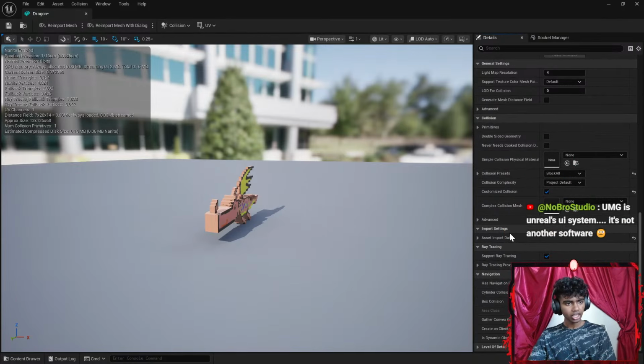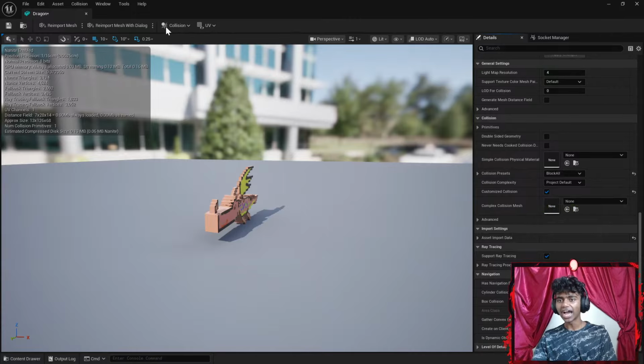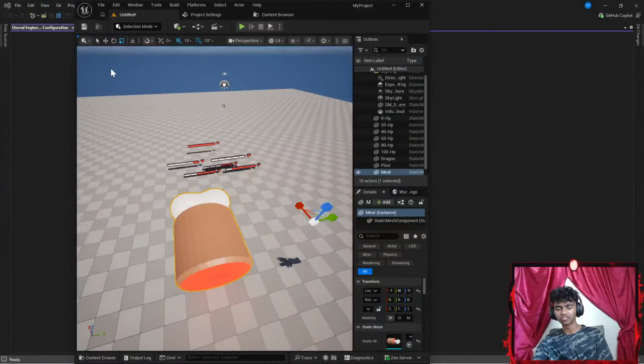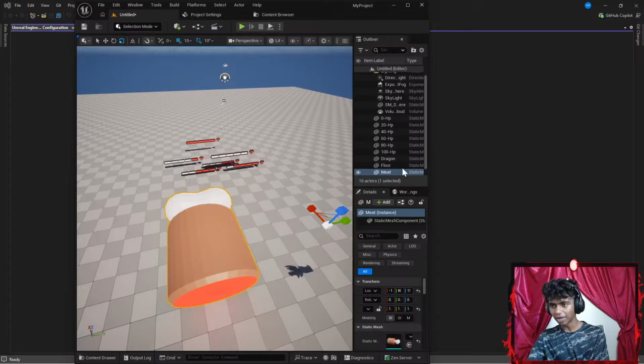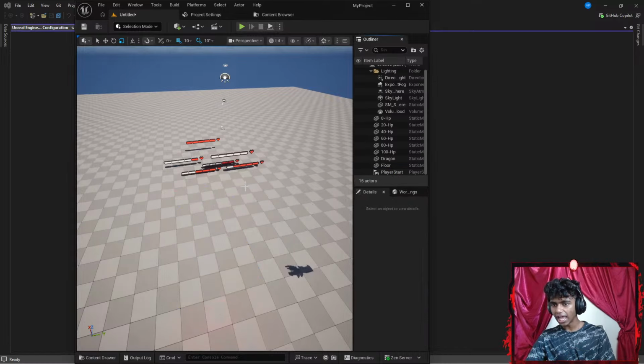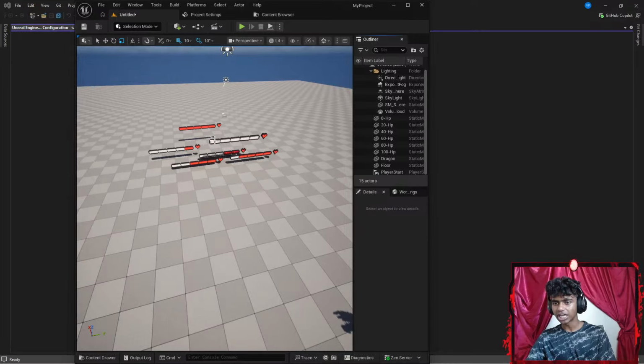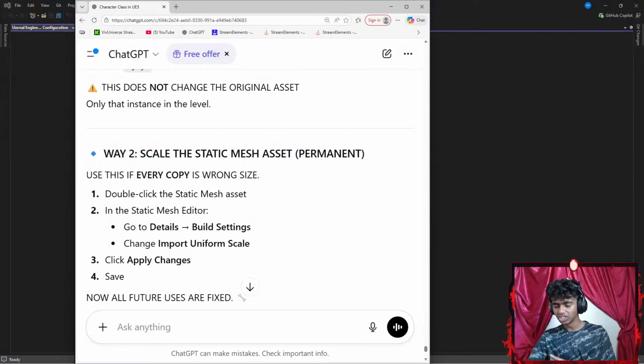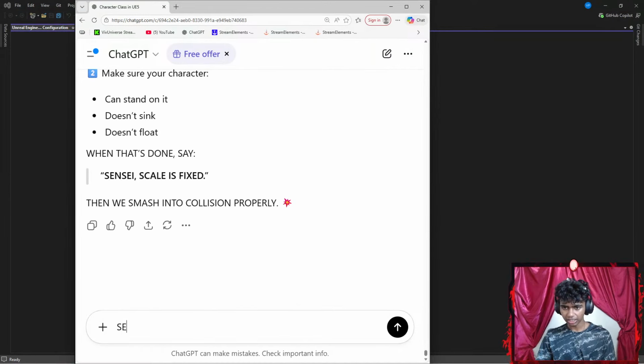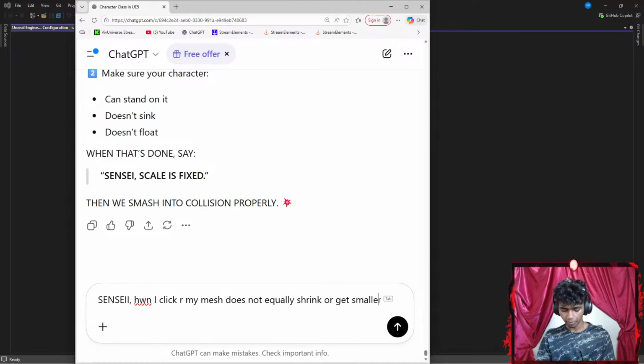So okay, UMG is Unreal's UI system. It's not another software. I see. Ask ChatGPT how to make UI for Unreal. Even it'll say to use UMG. I see. Okay, actually, in that case, I might work on making UIs after the stream is over. But for the time being, I don't need my meat PNG, so I'm gonna go ahead and delete the meat. And I might not even need all these health bar types, so I might actually keep it. But I want to move on to collisions now. Okay, let me say something like, when I click R, my mesh does not equally shrink or get smaller.